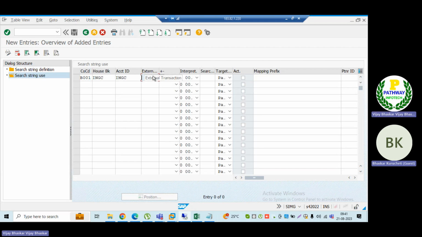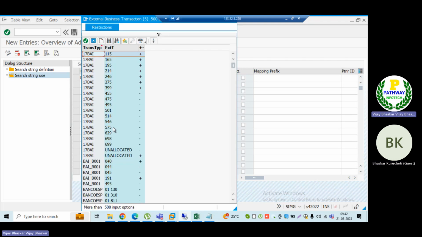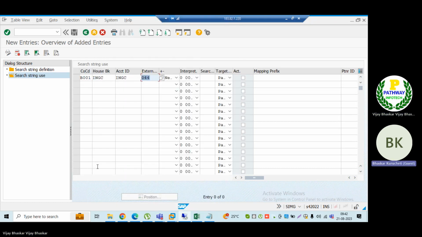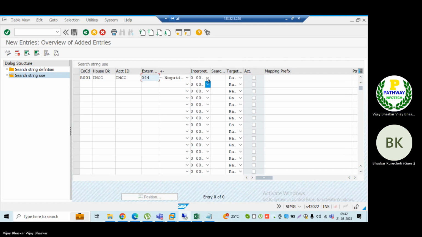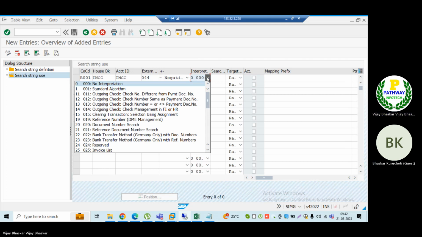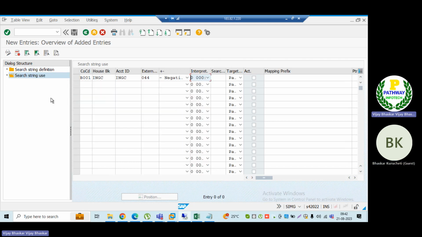What is my external transaction here? I must have to see this one for 44 here. Then this is the important one. It's negative, based on the BI OT83 configuration. Again, the interpretation algorithm: if it is required, then you can map the interpretation algorithm. For time being, I'm just leaving it blank here. I mean 00, let it be.